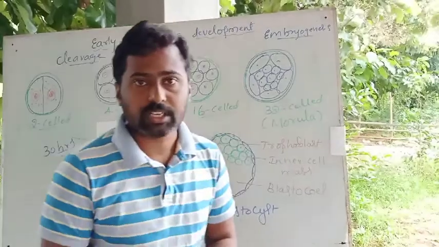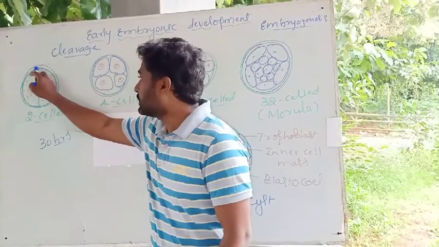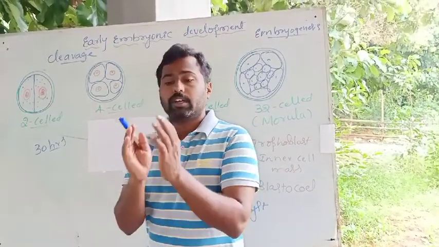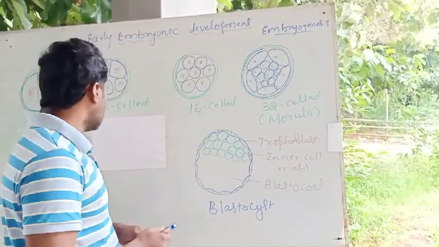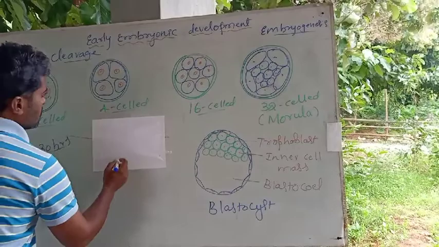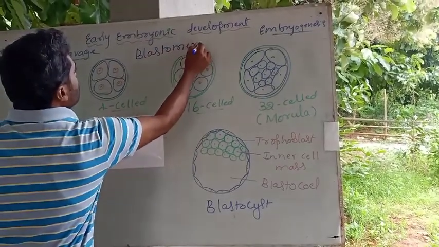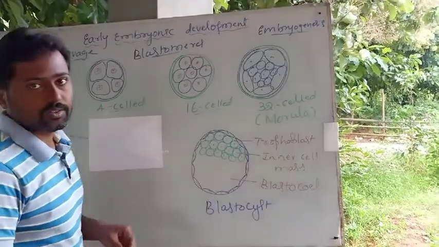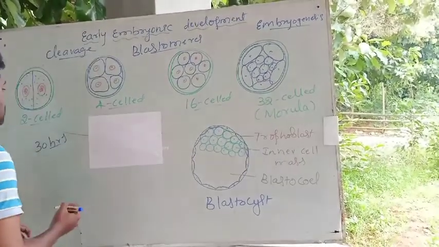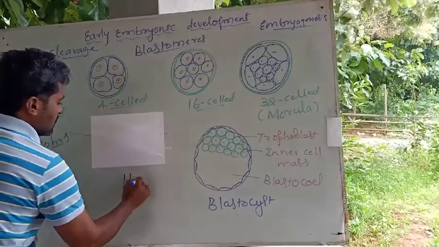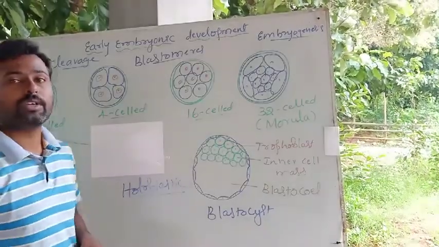After 30 hours of fertilization, the zygote undergoes vertical division, and it forms two equal sized cells, and those two cells are what we call blastomeres. The two cells produced by the cleavage of the zygote, equal size cells, are called blastomeres, and the cleavage in human beings is said to be holoblastic. The cleavage in humans is said to be holoblastic.